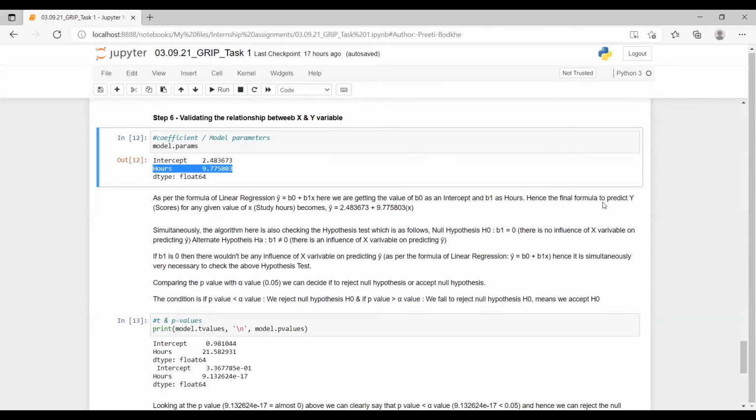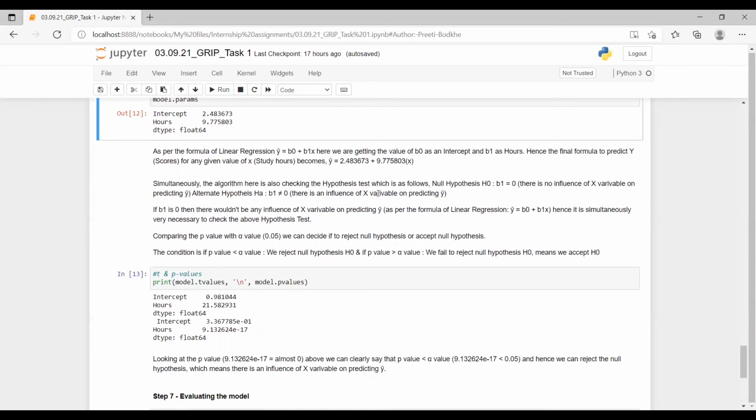Hence the final formula to predict y means scores for any given value of x means study hours of a student becomes y hat is equal to 2.483673 plus 9.775803 into x.